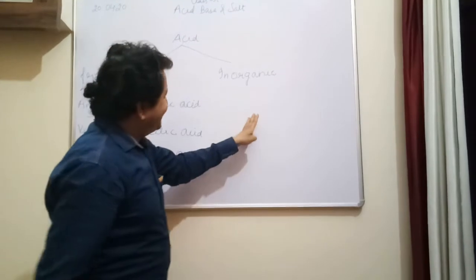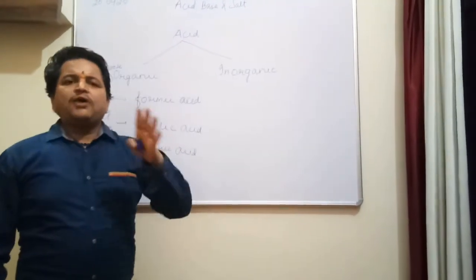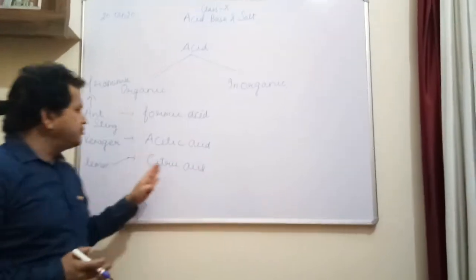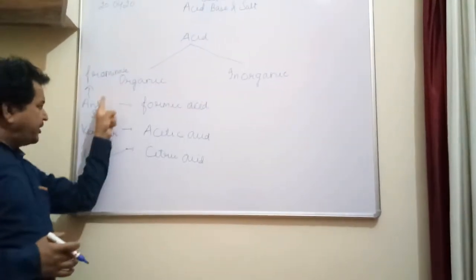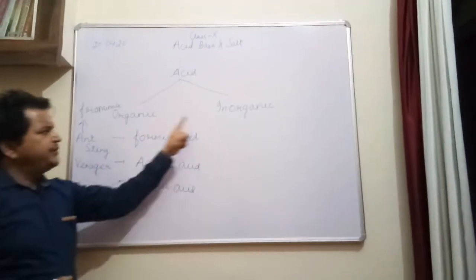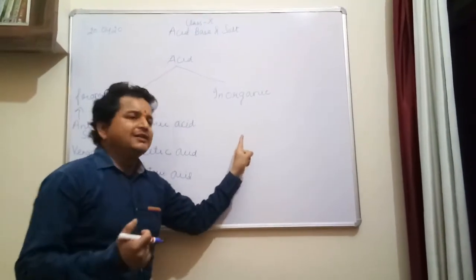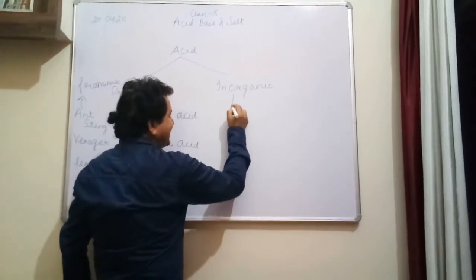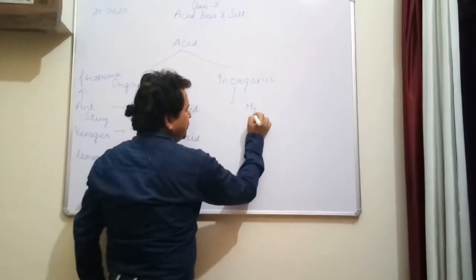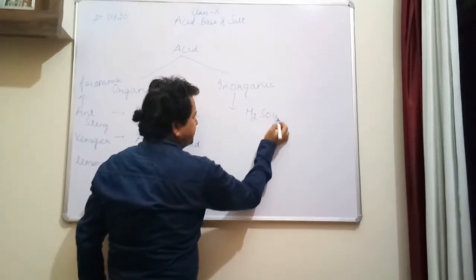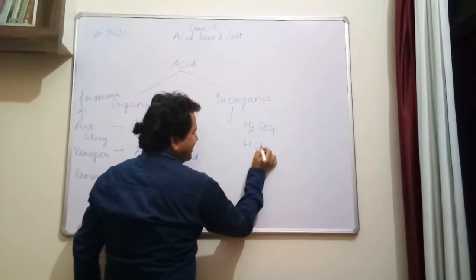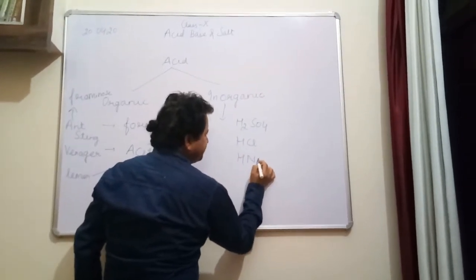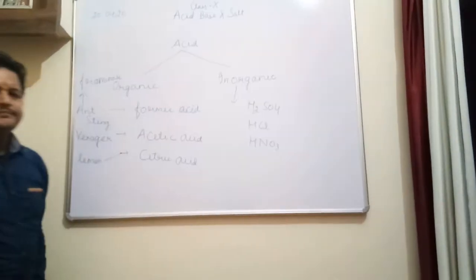And inorganic acids are those acids which are obtained from the minerals. Inorganic means these are not obtained from the living ones, but from the minerals. Those are known as inorganic acids. In inorganic acids, I generally have three examples. One is H2SO4, sulfuric acid. One is HCl, hydrochloric acid. One is HNO3, nitric acid.